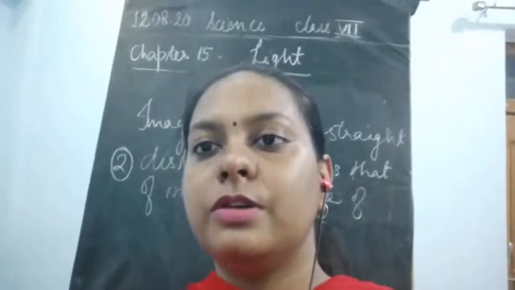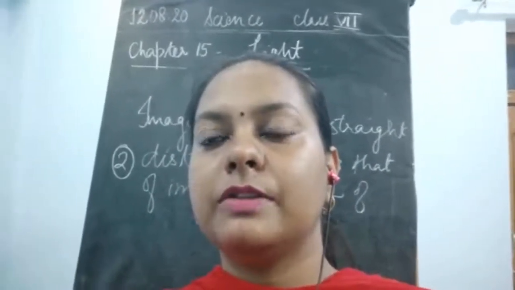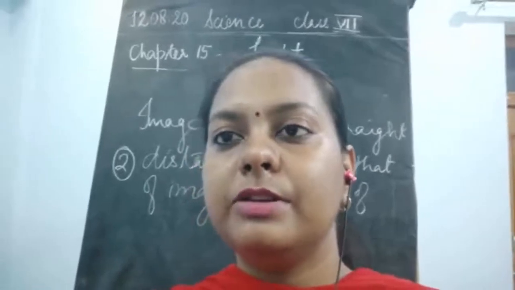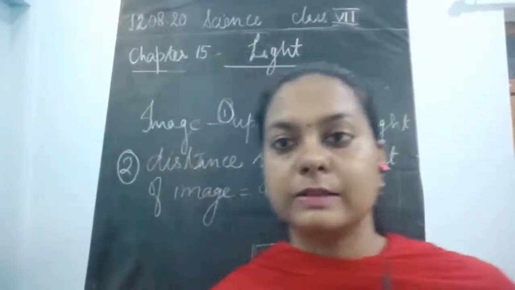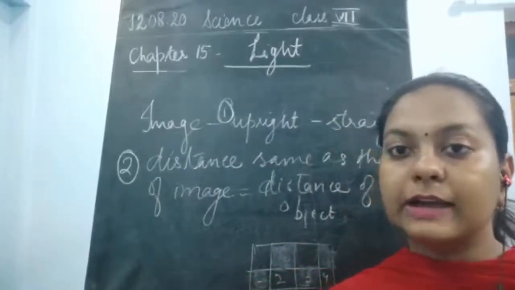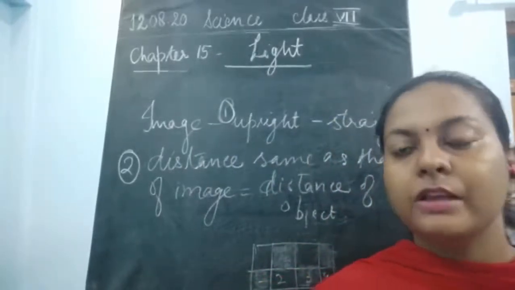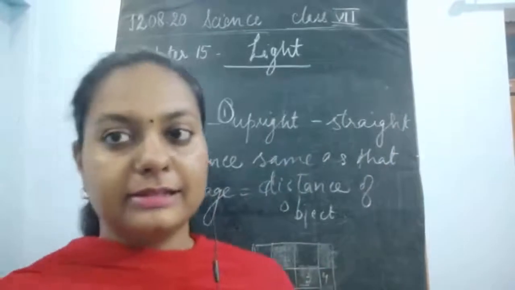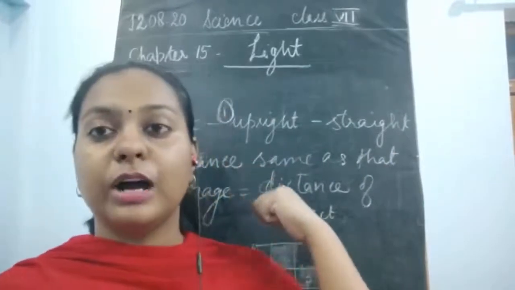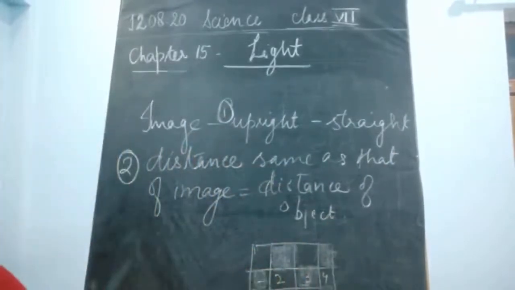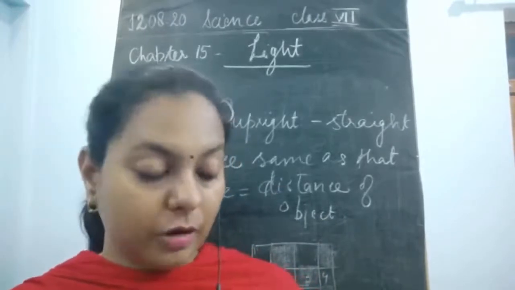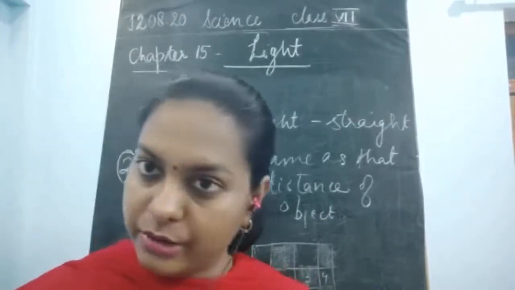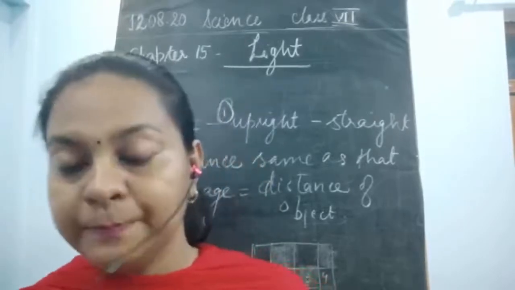Okay, so you will just count the number of squares, and children, you would be able to understand the number of boxes would be equal, as I have drawn to show you here. I adjusted my camera also to show you how the number of squares would be equivalent when you are drawing it or when you are seeing it inside a mirror. Okay, so this was all about the activity.